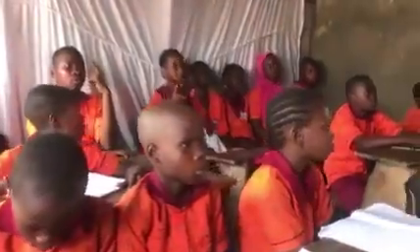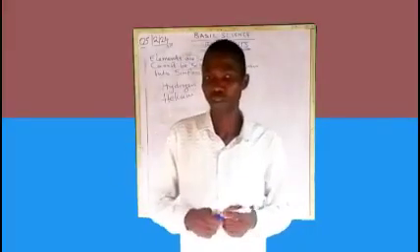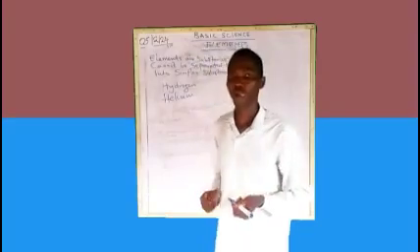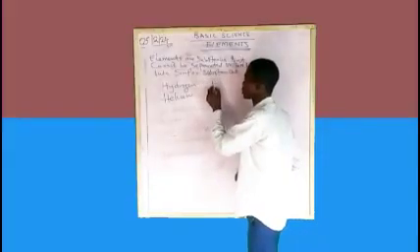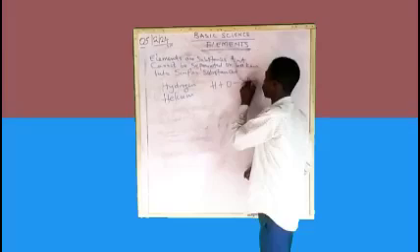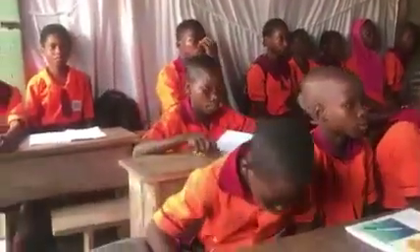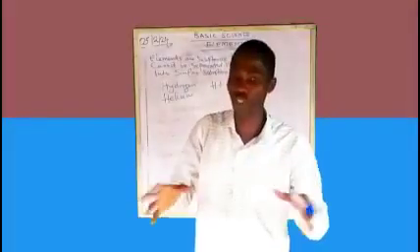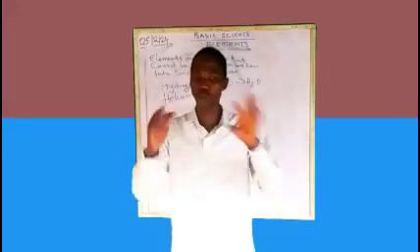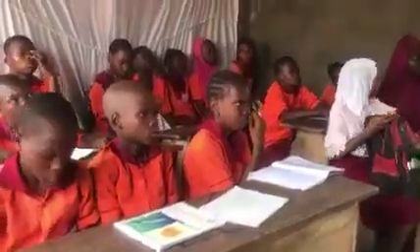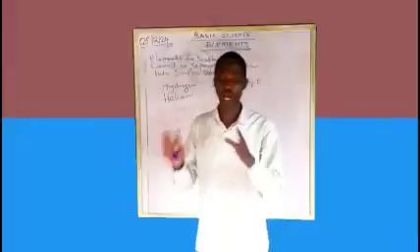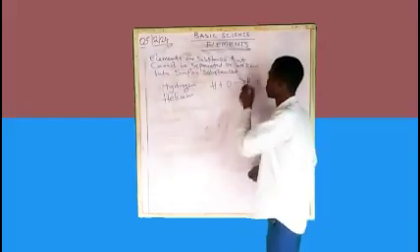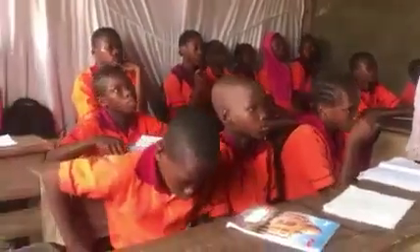Because there are hydrogen and oxygen inside water, isn't it? Yes. So water is composed of hydrogen and oxygen. That means that from water you can extract hydrogen and you can also extract oxygen. That is why you cannot refer to it as an element. You can only call it a compound, isn't it? Yes, sir.